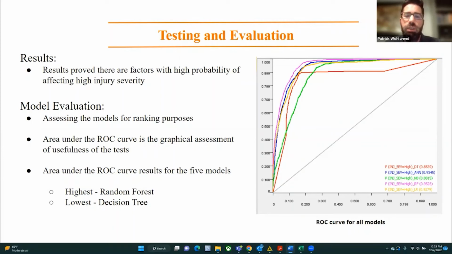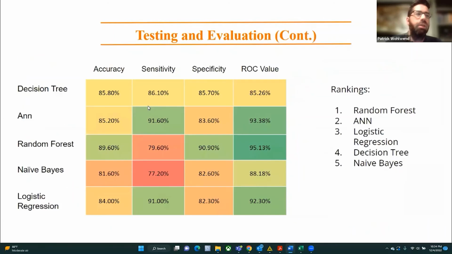Now, based on area under the curve, we see that the random forest model, denoted in the pink on the graph, proved to be most useful. So we see here that we also added in the accuracy. Now, when it comes to accuracy, which is basically your true positive and true negative accurately predicted by the predictive model, we see that random forest really has the highest percentage there at 89.6%, meaning that 89.6% of all the data was accurately predicted by the random forest model.